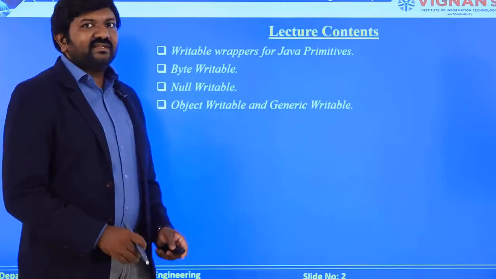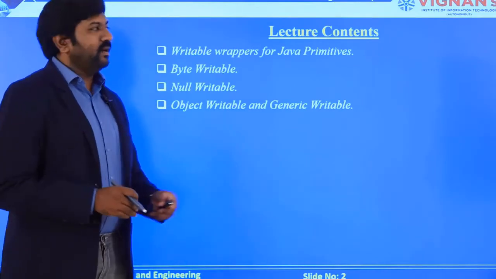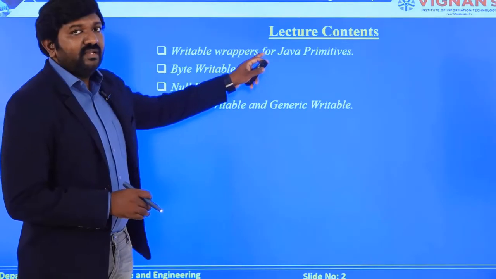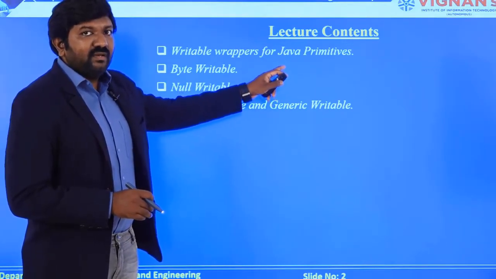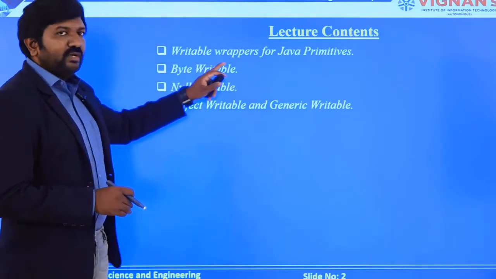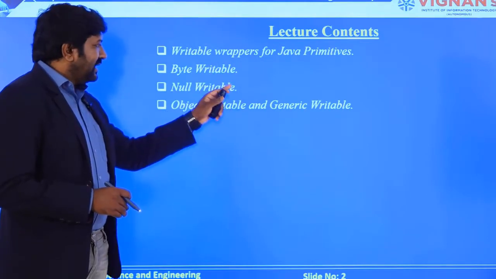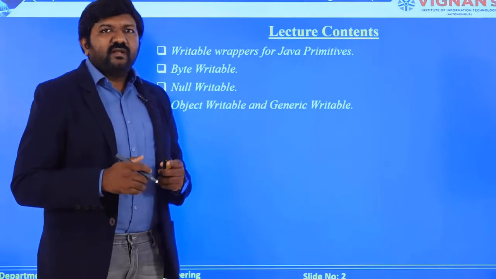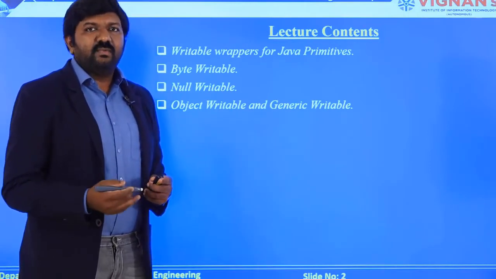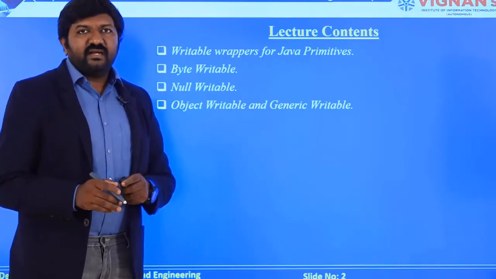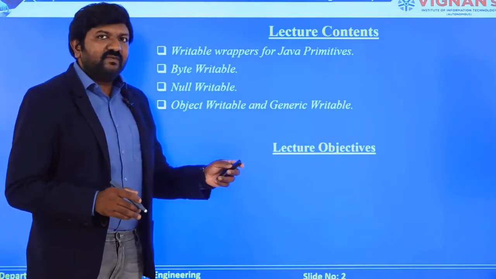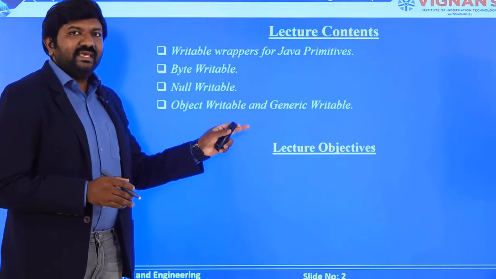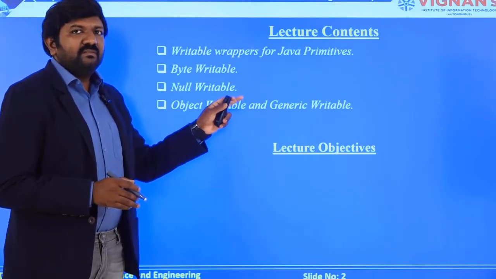In today's lecture, we will be learning about the different wrapper classes that are available for each and every individual Java primitive data type, as well as byte writables, null writables, object writables, generic writables, and the different kinds of writable classes that are available. The main objective is to understand these core concepts in detail so that we can implement them in Hadoop programming.